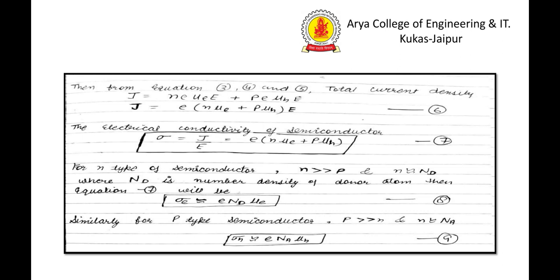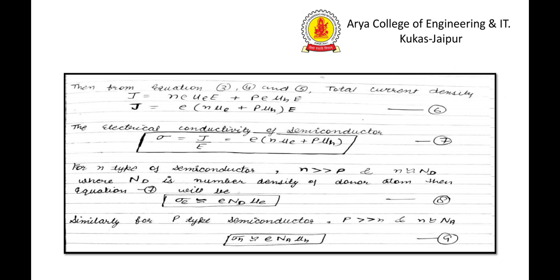Then from equations 3, 4 and 5, the total current density can be written as J is equal to n e mu_e into E plus p e mu_h into E. This implies we can write this expression as J is equal to e, in brackets, n mu_e plus p mu_h, into E. The electric conductivity of the semiconductor can be written as sigma is equal to J upon E, equal to e into n mu_e plus p mu_h.